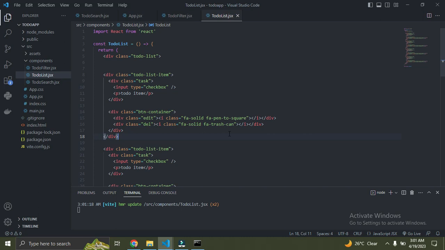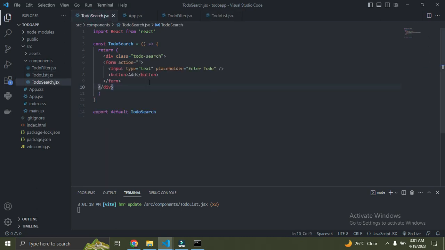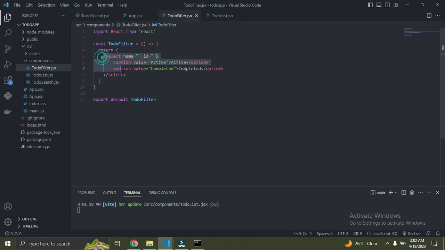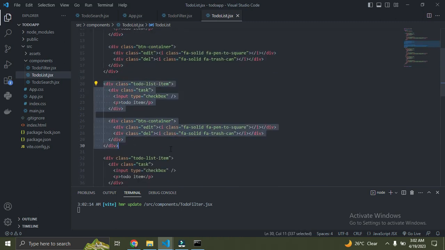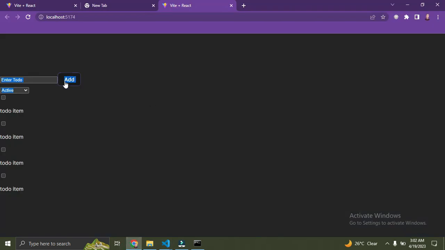Okay, so I already copied the actual HTML for each of the components. You could look at our to-do search. We have a search bar there. For the to-do search file, we have a form with an input field and a submit button. For the to-do filter, we simply have a select field with two options. You understand? I'll add one more option there. Okay, let's leave it for now with the two options. And for the to-do list, we have our actual list of to-do items. So here they are, these are the to-do items. You can see them, they're all here. Okay, so let's see what it looks like on the page. So you have this, it's not looking fine yet.